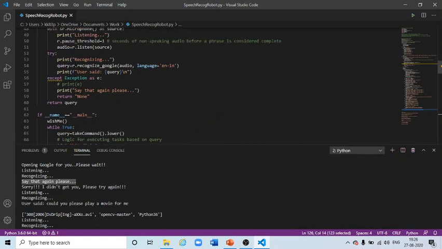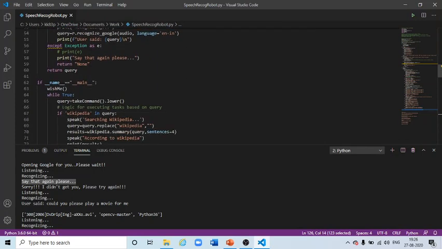Now finally it will return the query, and this query dot lower will convert it to lowercase and it will get saved in query. Now this query is passed to the if condition.